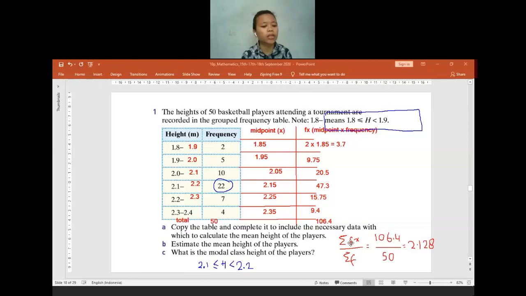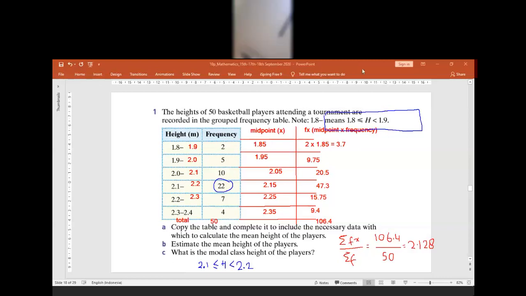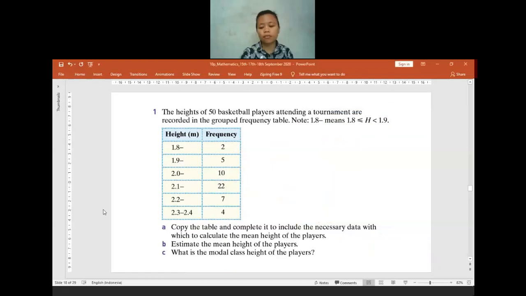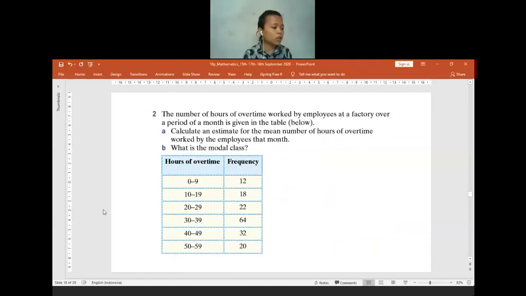Any question, or is my explanation still confusing? You can remind me or interrupt me when you think my explanation is too fast. Everything still fine? Okay. Can I move to the next question, or do you still want to write it in your textbook first? Maybe you can take a picture or a screenshot first, so later you can copy it into your textbook. I will move to the next slide, question 2, still in your textbook.